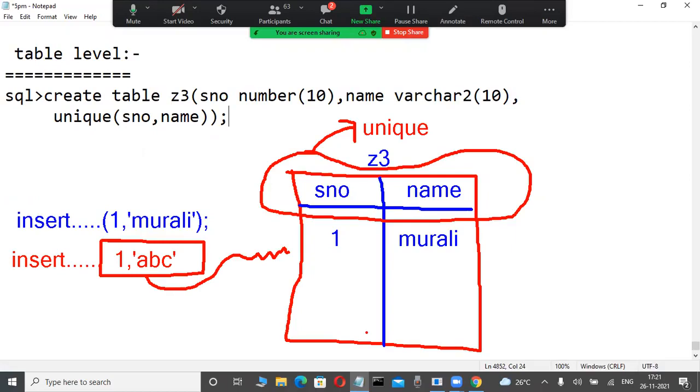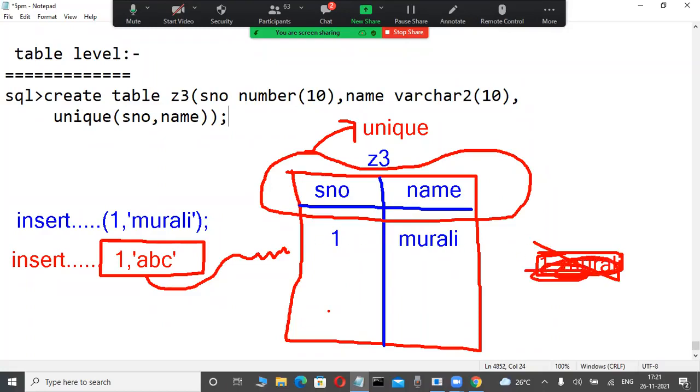Very good. So many fellows are telling not possible, so many are telling possible. But which answer is correct? Otherwise, that is confusing. Just set aside the one ABC. Now observe here. Suppose I try to insert one morely, and the record is already there. Again one morely I try to insert. Possible or not possible? Very good. Not possible. This record is already there. That's why duplicate data is not possible.